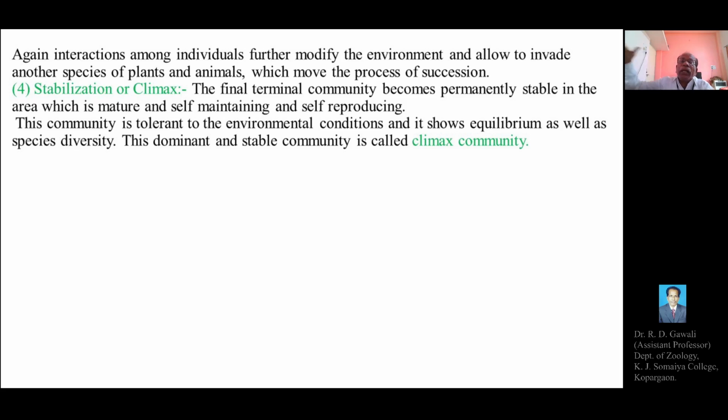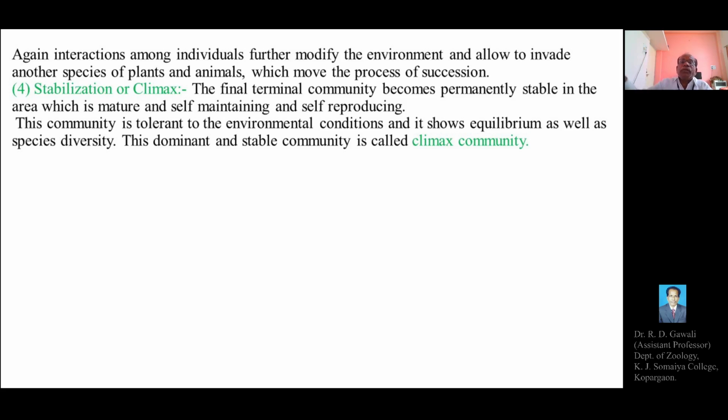So, at the end of community development, the final terminal communities are the plants or animals which have entered or developed at the end of the community development, which will become permanently stable in the area.